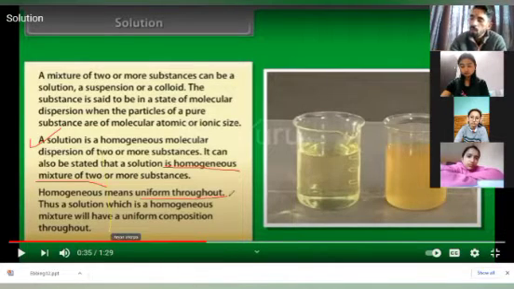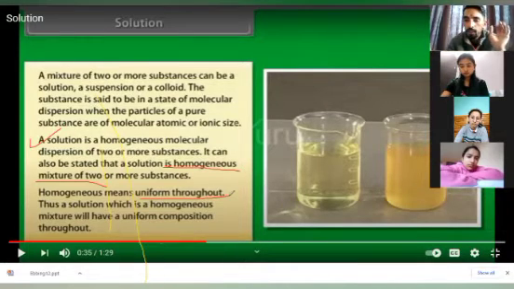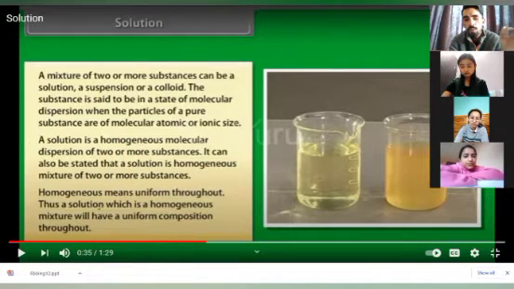It will remain uniform throughout. Whether you add one more spoon of sugar, no problem. The property of water will remain the same. Only the concentration of salt will increase. Thus a solution, which is a homogeneous mixture, will have a uniform composition.